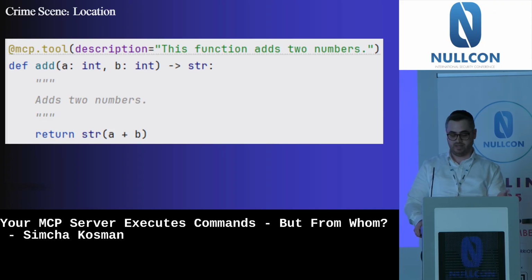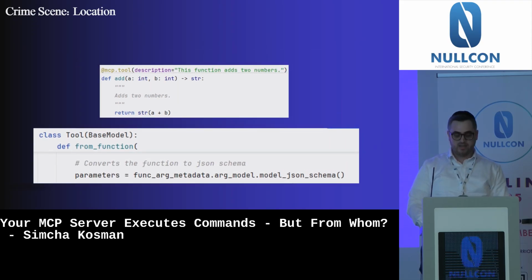So we see the function add gets A and B, both of type integer. It returns back some string, and it does the math. We have here a description. The description can be either inside the function itself or from the function decorator. And of course, the function decorator will have stronger power than the description itself because it's part of the library itself.